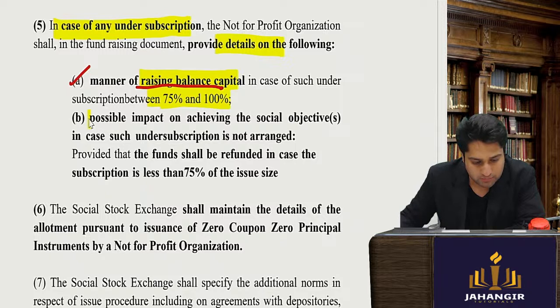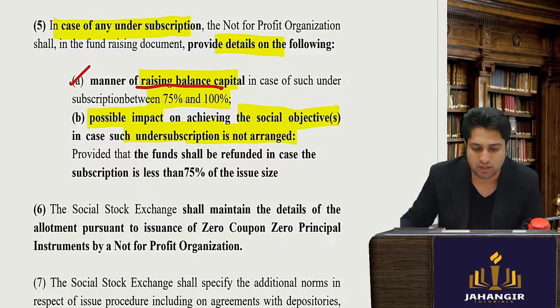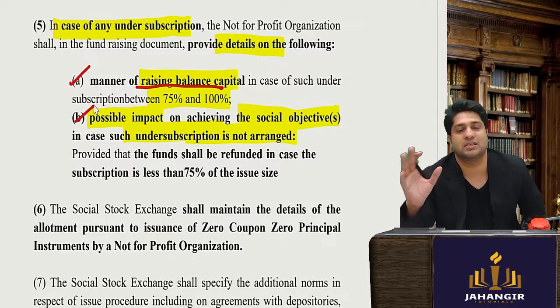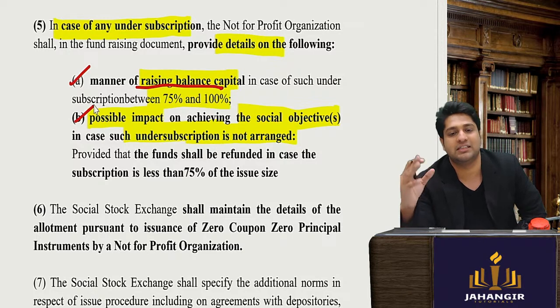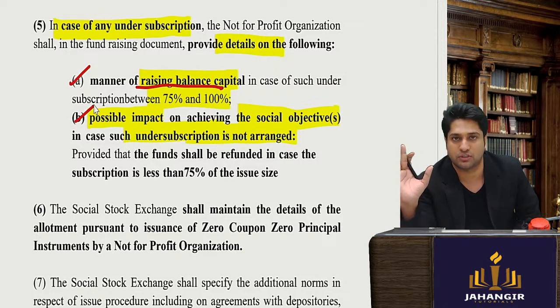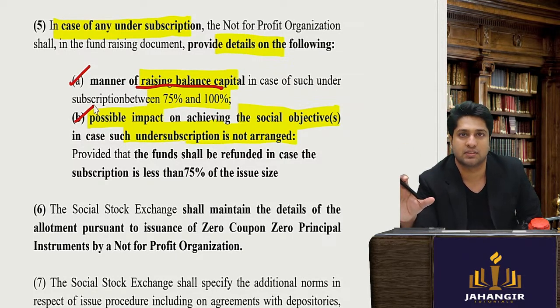Next, what is the possible impact on the social objective in case the under subscription is not arranged? So you will also have to say what if the under subscription cannot be covered and we are still standing at 80% of the project cost, issue size, then how will it impact the social objective?